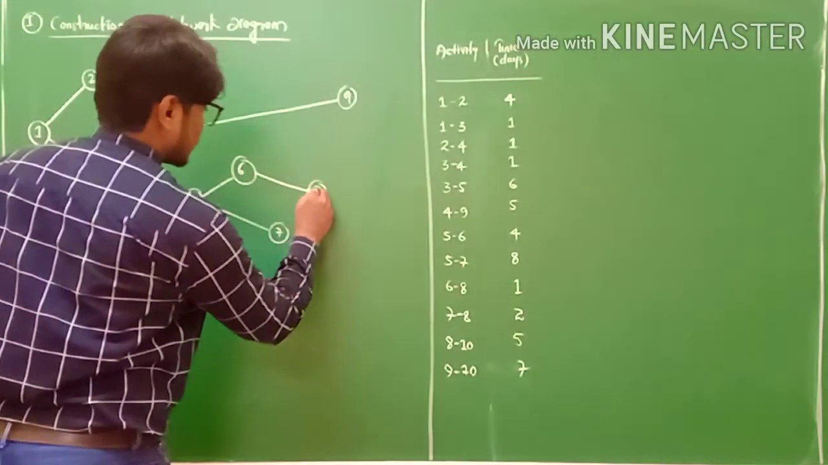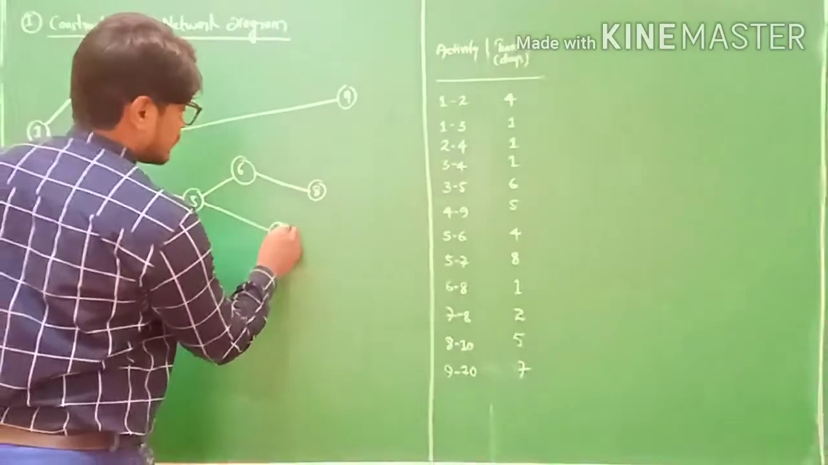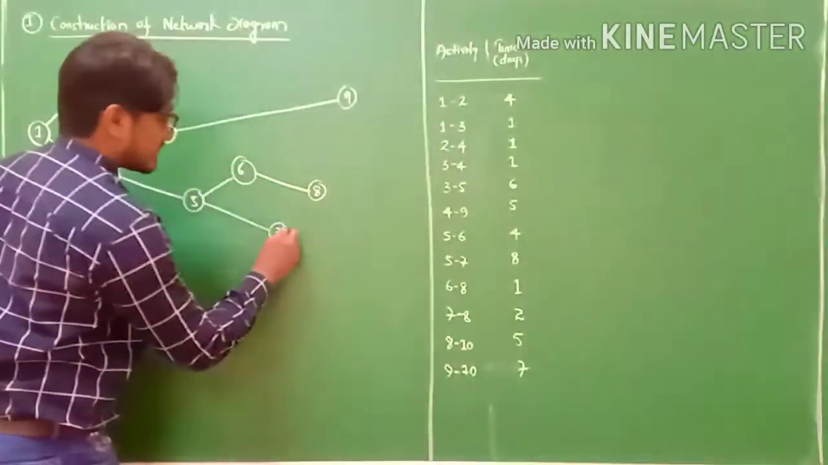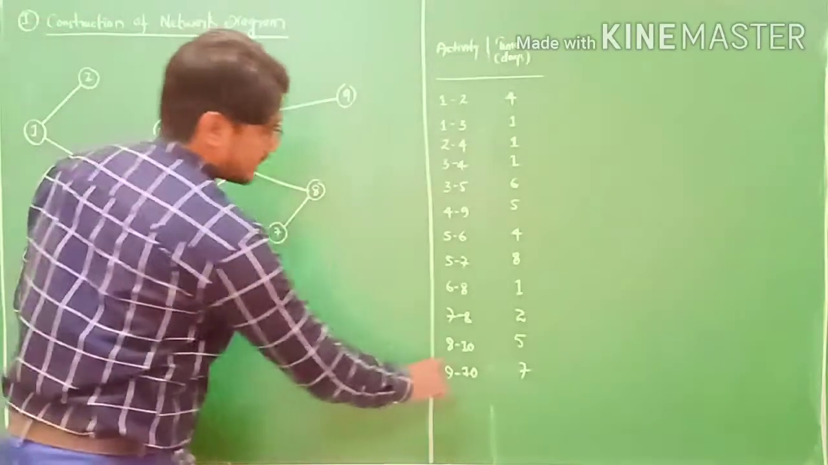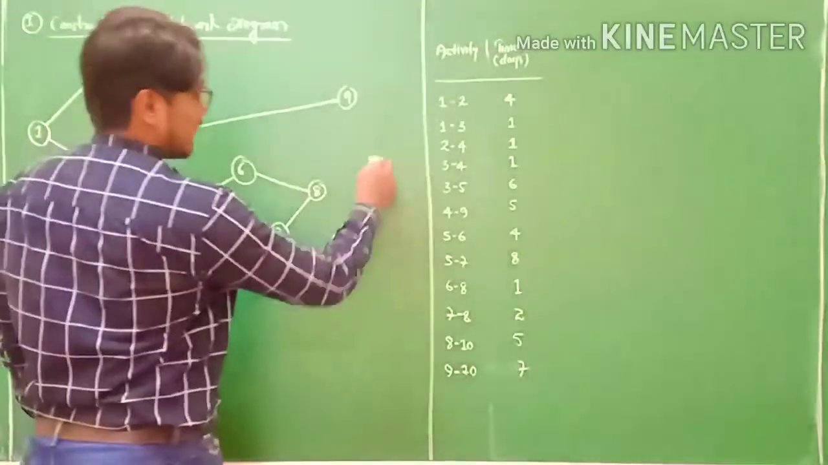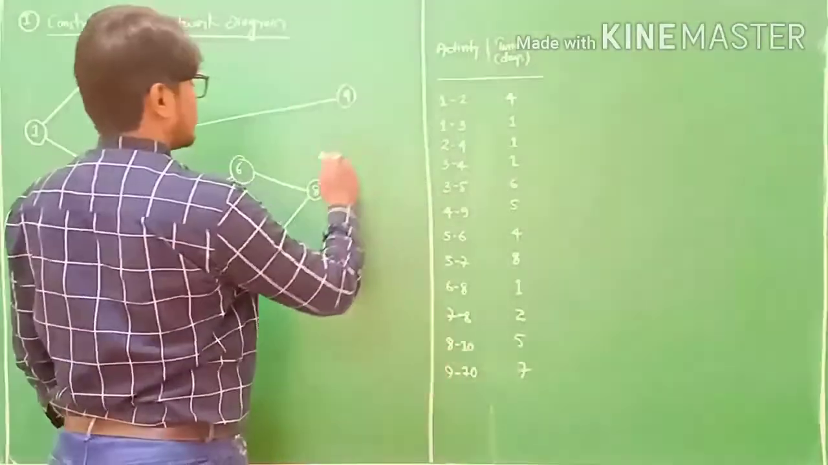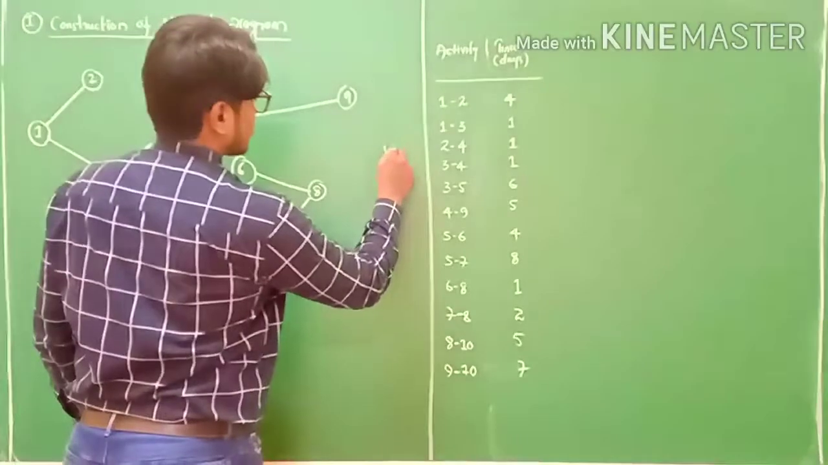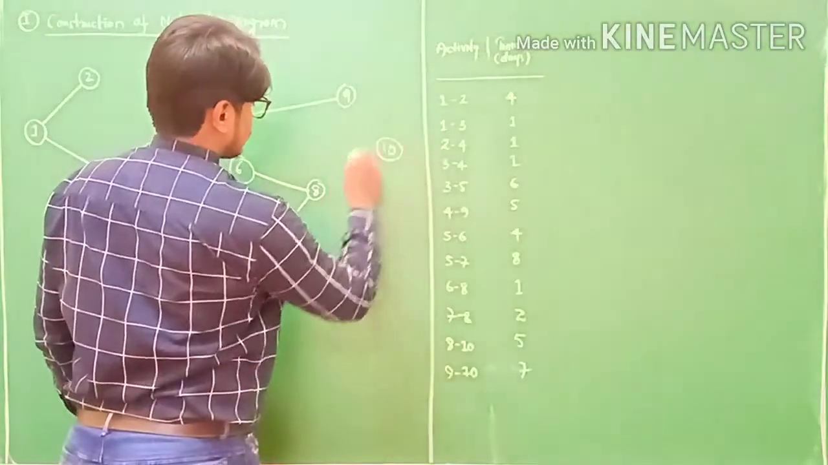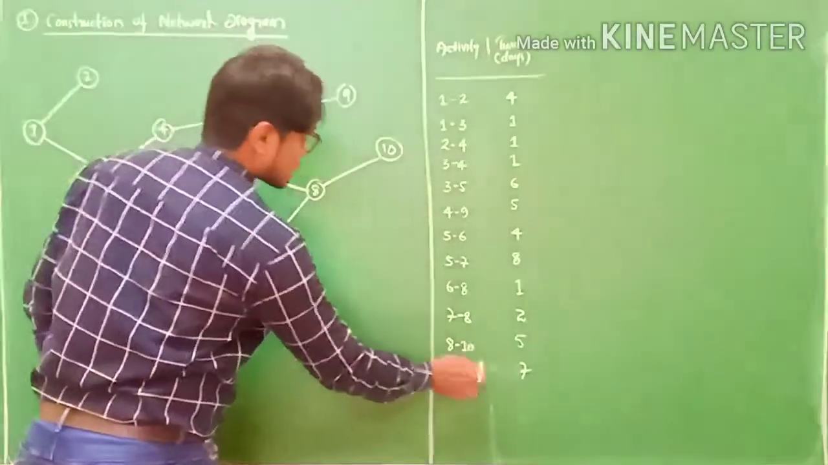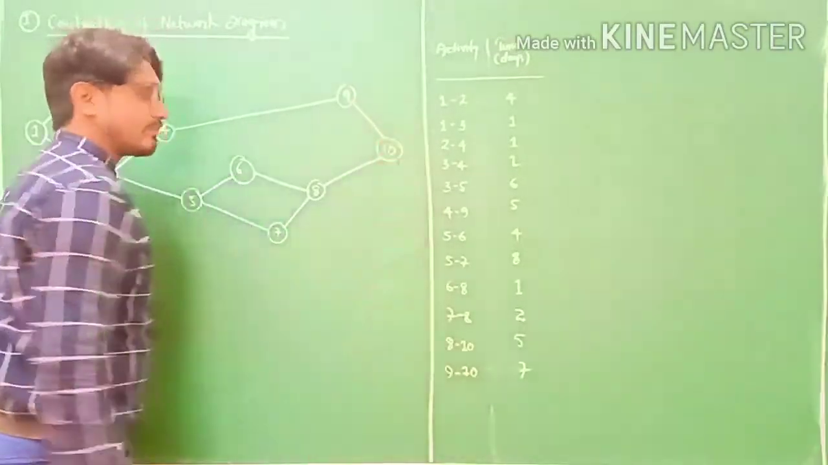Comes 6 to 8 and 7 to 8. The next activity is 7 to 8, my friend. Then 8 to 10. So I'll take 8 to 10, which is between 8 and 9. So this is our 8 to 10, and the last one is 9 to 10.